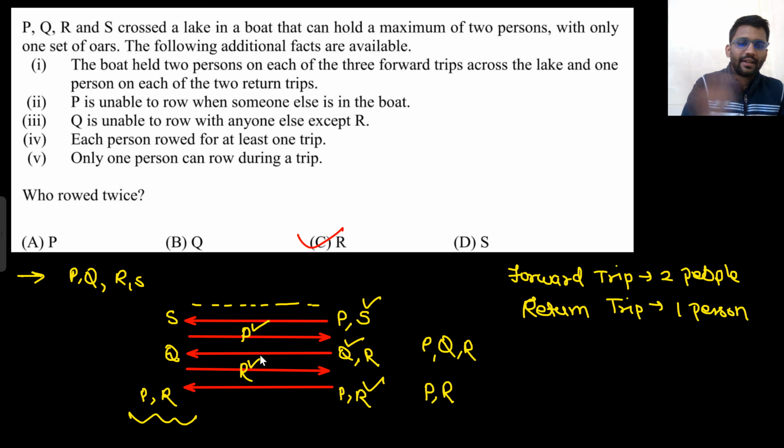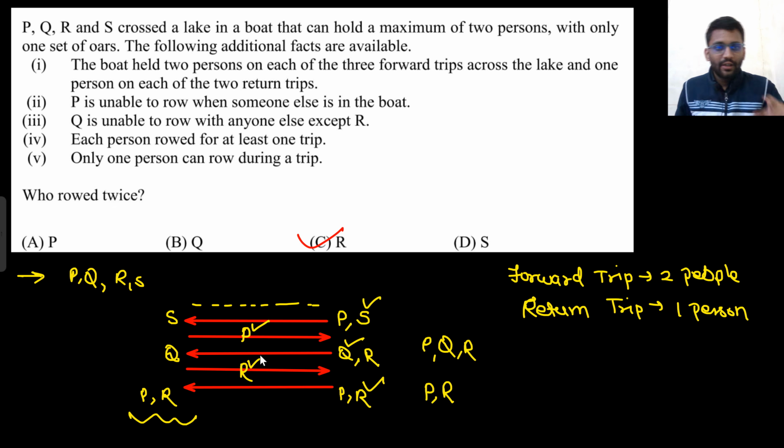Then we went with P and S. So first P and S are going. S is rowing initially. So S stays there. P can row when he is alone. So he came back. So at this side we now have P, Q, R, and at the other side we have only S. So now Q and R is the pair.